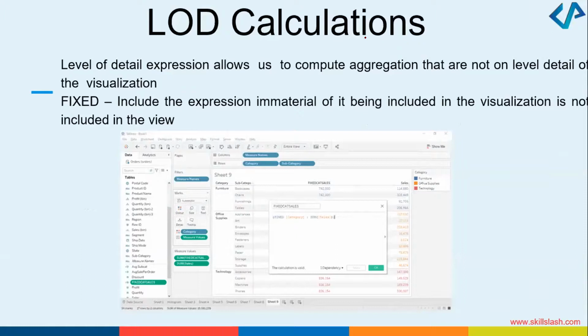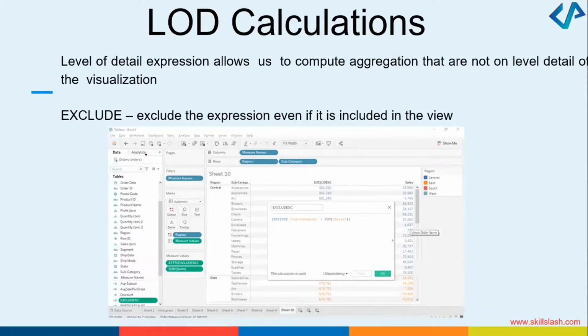What we're going to look at is the level of detail calculations, LOD calculations. What is the main benefit of LOD calculations? They always give you an aggregation. Whenever you want to visualize, it will give you aggregation. So this is what you can do in Tableau. I've taken the measure names, category and subcategory in the columns and the rows respectively, and then I've taken the fixed calculation sales. I can just open the modal, enter this information, click on OK.